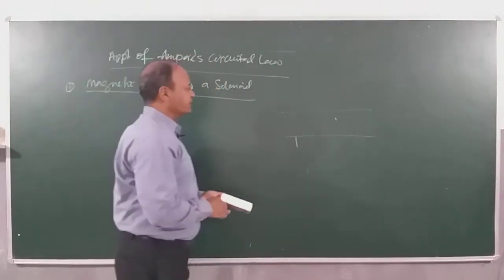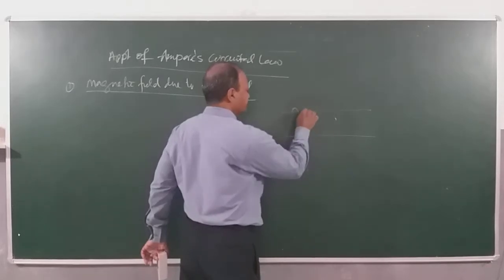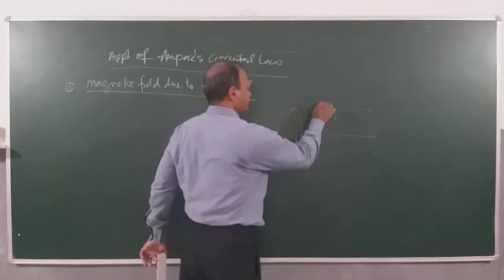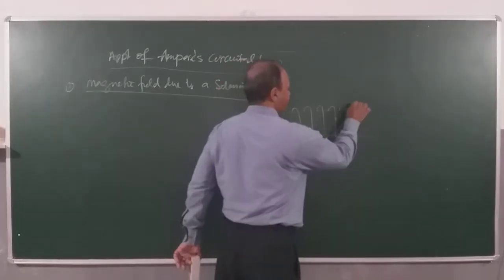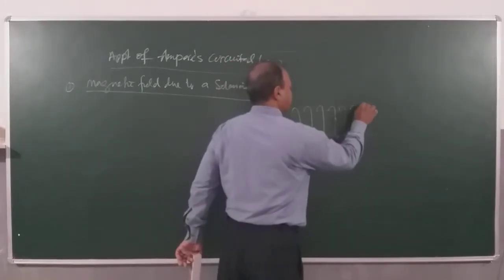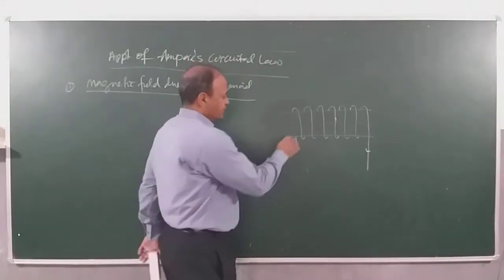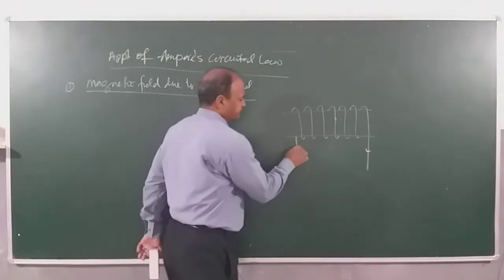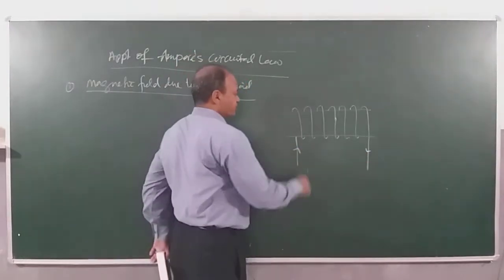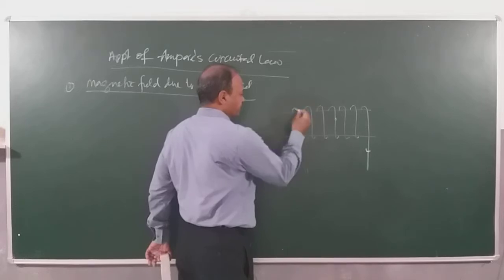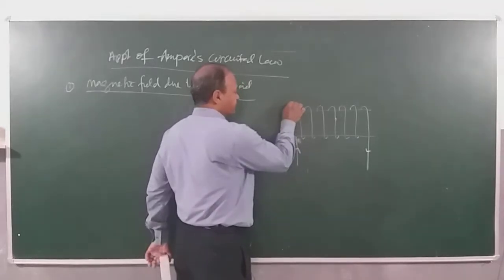If I use this convention, current is coming from behind like this. And then finally it is coming out here, right? So current is entering here and current is leaving here. So I can assume a situation, current is leaving here like this, it is entering here, so this becomes a cross, this becomes a dot.